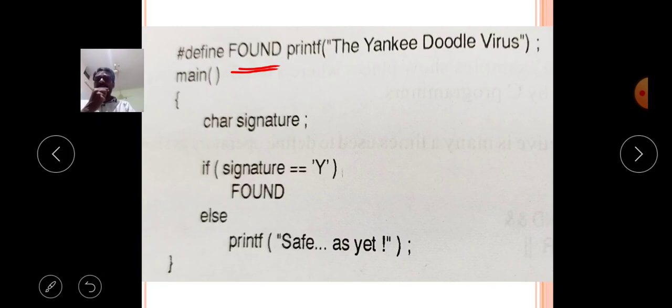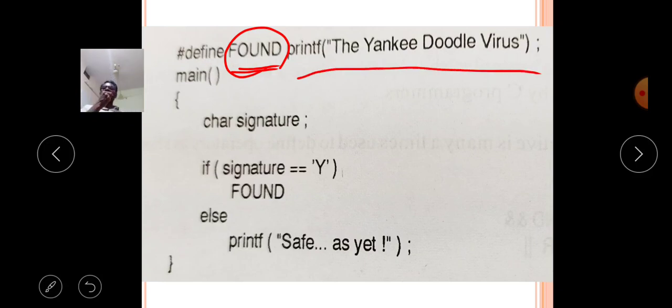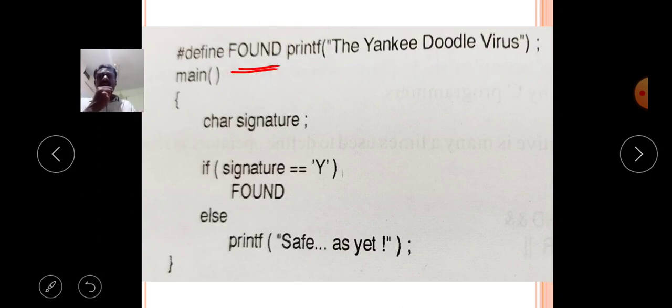Okay, in this example with hash define, when the macro found occurs, then what will happen? In that place you simply write the value as the printf statement, printf the Yankee Dolly virus. Whatever it may be, the printf statement replaces it. Now what will happen? The hash define directive, the simple macro, is executed through this program when found occurs.